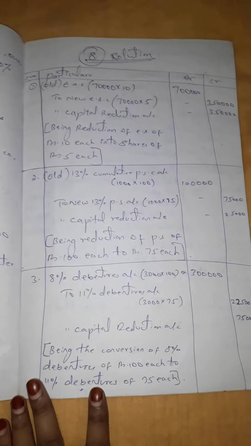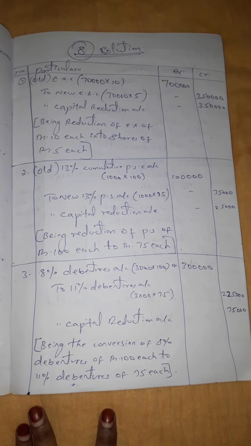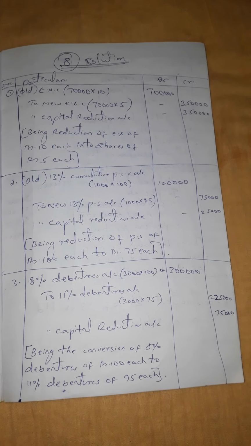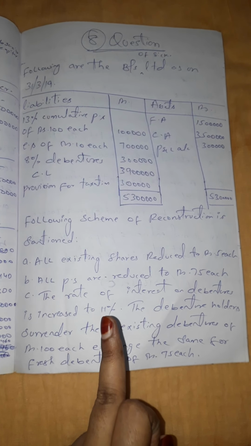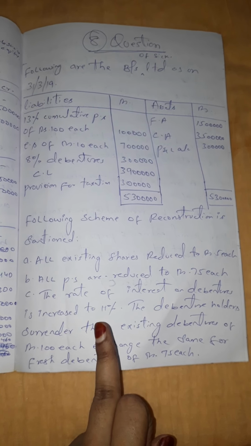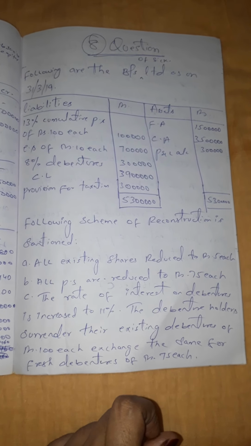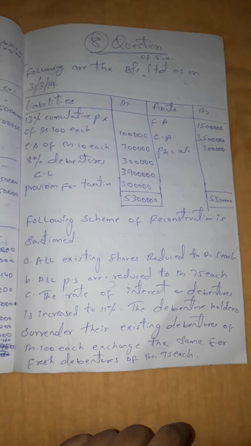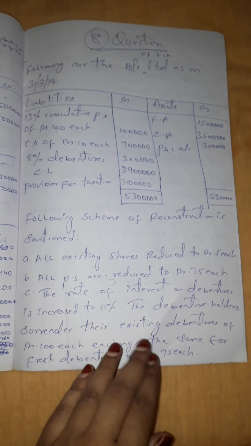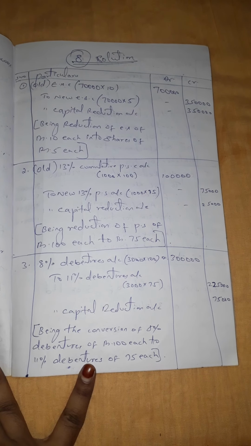So let us begin with our journal entries as per the adjustments given in the question. Let us begin with the first adjustment. Your first adjustment says that all existing shares are reduced to rupees 5 each. It is nothing but the equity shares. There are equity shares of rupees 10 each given in the question, 7 lakhs, and now they have told that the existing shares are reduced to rupees 5 each. So now let us pass the entry.